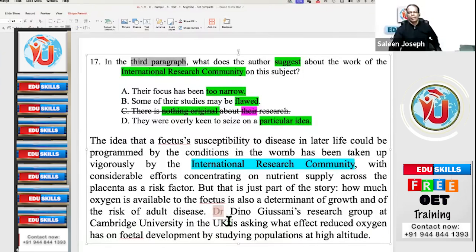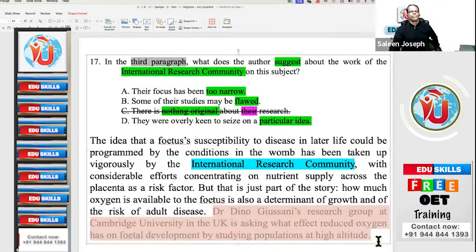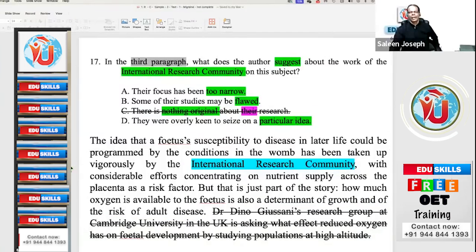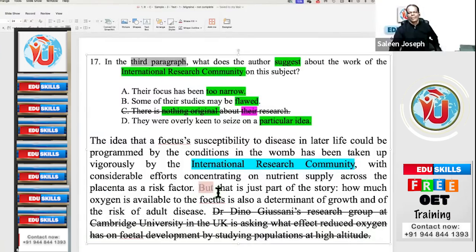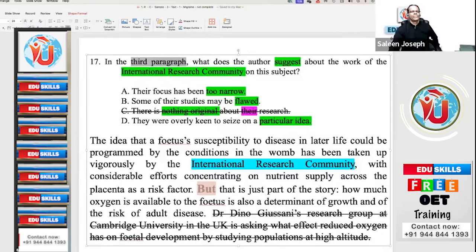Dr. Dino Ghesani's research group of, do we need Dr. Dino Ghesani and other Cambridge University? No, we do not need them. We are not bothered about them. We are bothered about the international research community. Do you find anything that needs to be highlighted? Yes, a contrast word. If there is a contrast word, he is our friend. He is the greatest person who will help us and tell us the answer is here.